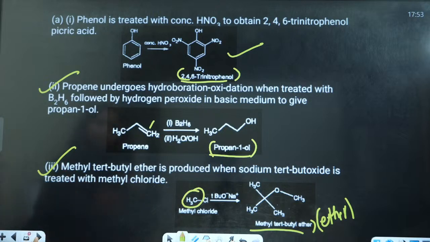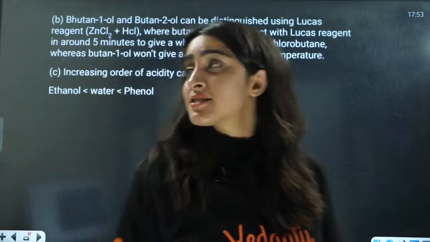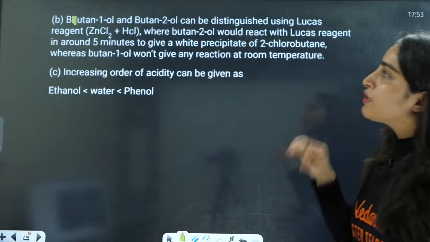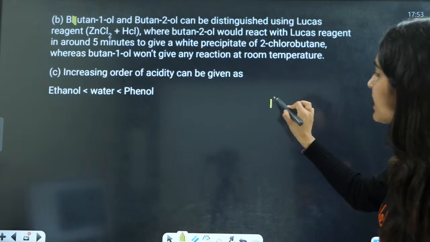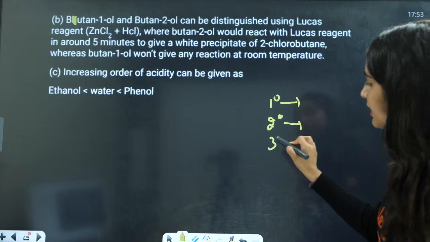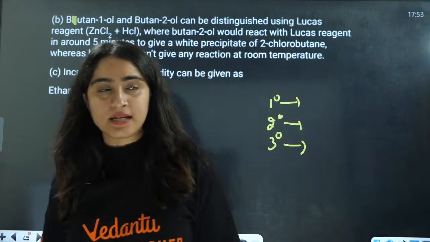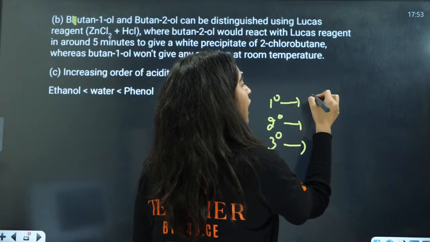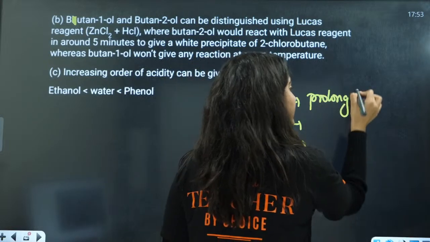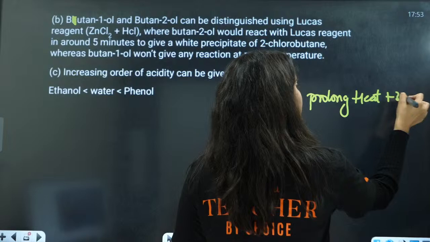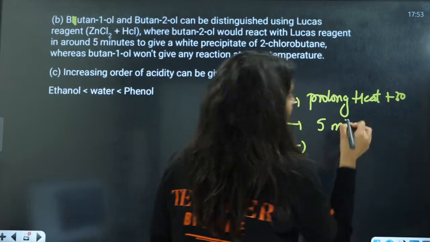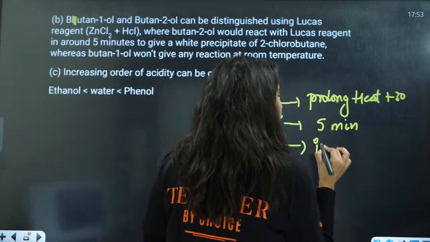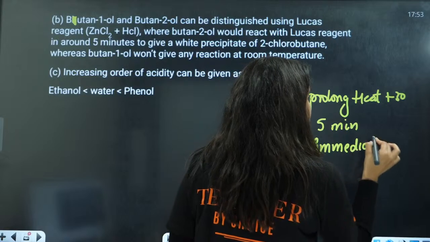Next part is butane. Butan-1-ol and 2-ol. Lucas reagent for 1 degree, 2 degree, and 3 degree. Lucas reagent is ZnCl2 plus HCl. With 1 degree, it will give turbidity only after prolonged heating, after 30 minutes. For 2 degree it will give turbidity after 5 minutes. With 3 degree it is going to give turbidity immediately.